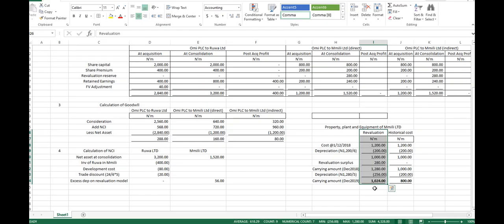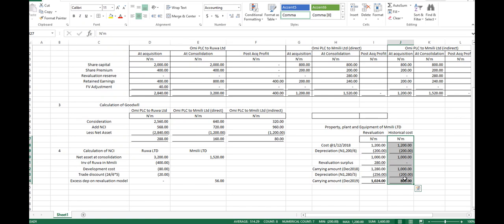The value of assets in the account of Emily is this figure. Emily has included revaluation surplus in its account. This 280 million has to be removed before we can come back to historical cost basis.